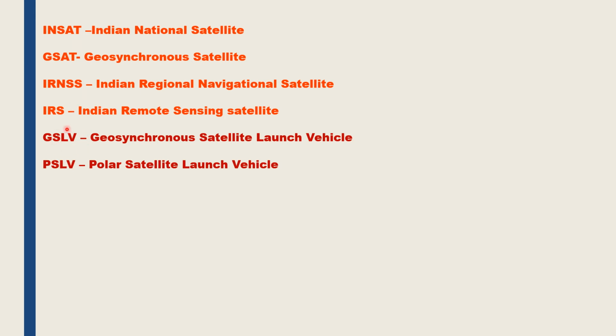Then these two, GSLV and PSLV, are abbreviations for: GSLV is Geosynchronous Satellite Launch Vehicle and PSLV is Polar Satellite Launch Vehicle. So these two are the launch vehicles through which the satellites are sent into space. So once again, you must know the full forms of these two abbreviations, GSLV and PSLV.